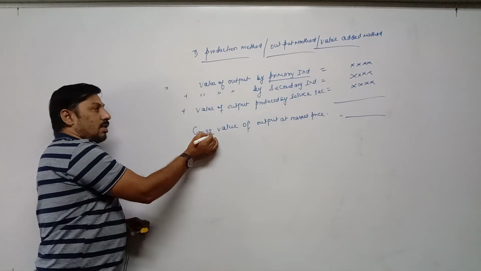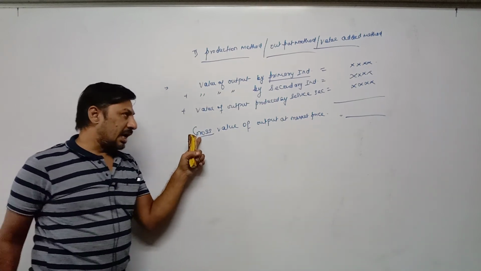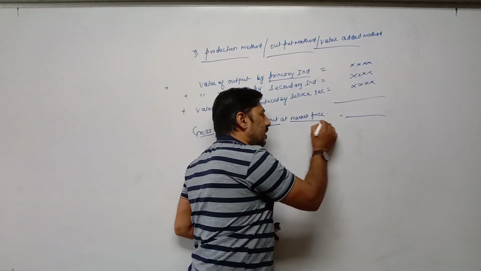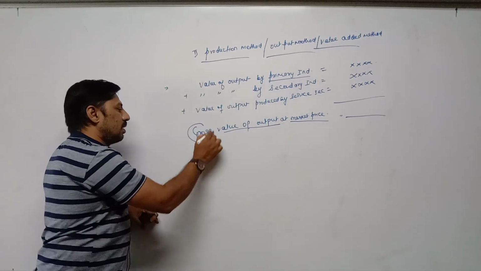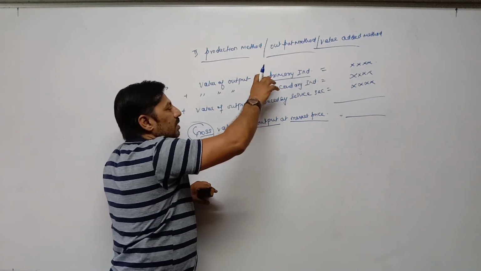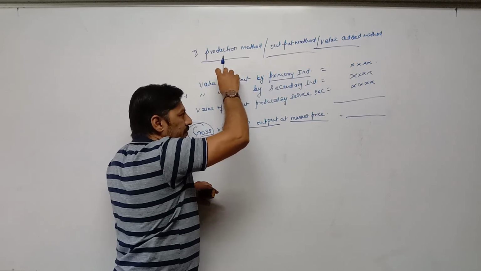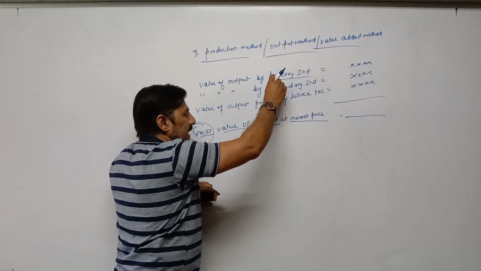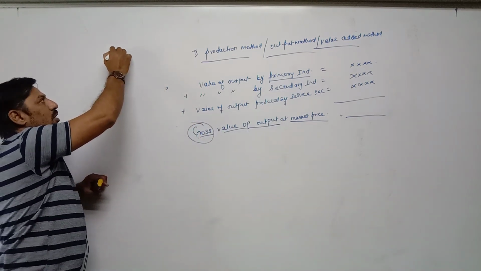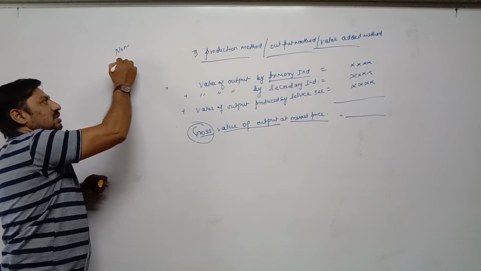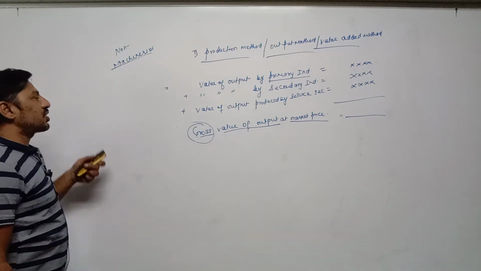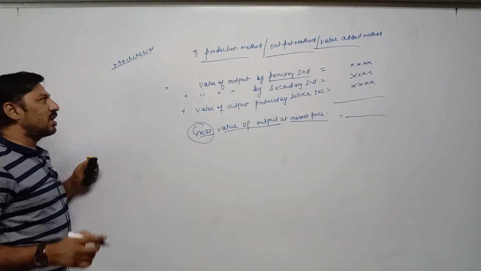Now the first term: why it is called gross. Second is why we are writing value of output. Third is why we are using market price. First, why are we using gross? When we are producing food grains in the agricultural sector and finished goods in the secondary sector, we are using various types of fixed assets, or non-current assets, for example machineries. When we are using machineries for production, what happens at the end of the year?